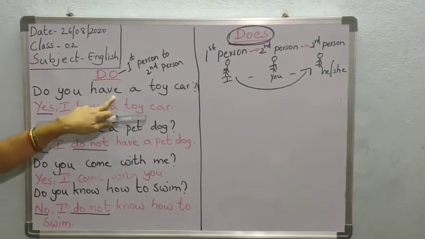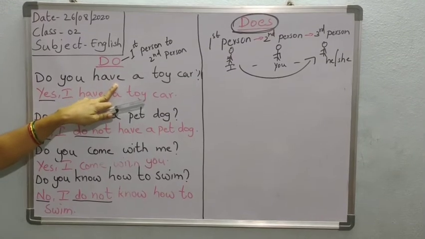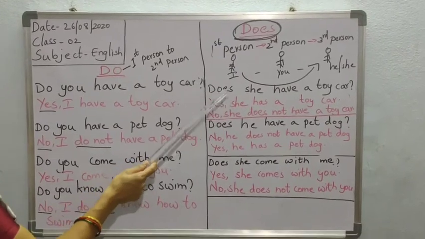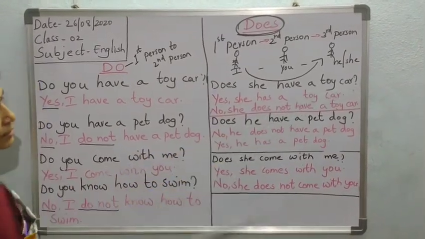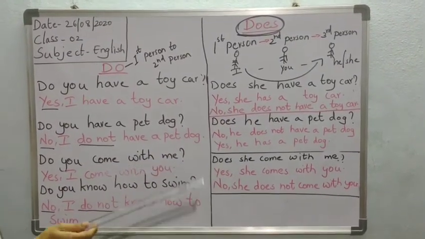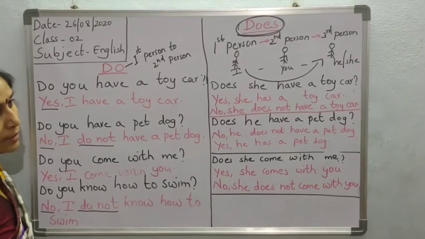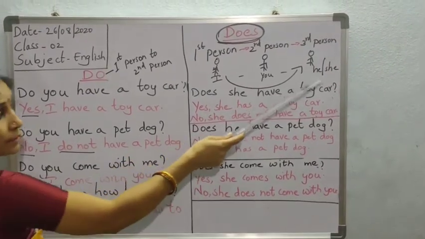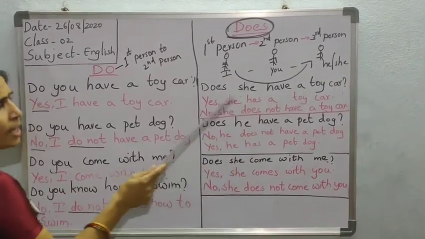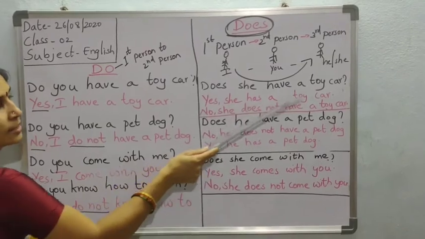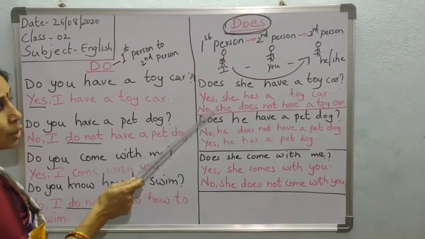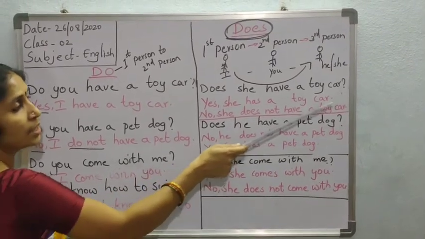Let's try the same questions by using does. See here, does she have a toy car? She is the third person. She or he is the third person. For example, if she is having a toy car, I am not asking you children, I am asking the third person. So then that time, does she have a toy car? If she has, yes, she has a toy car. If she is not having the toy car, what will she tell? No, she does not have a toy car.